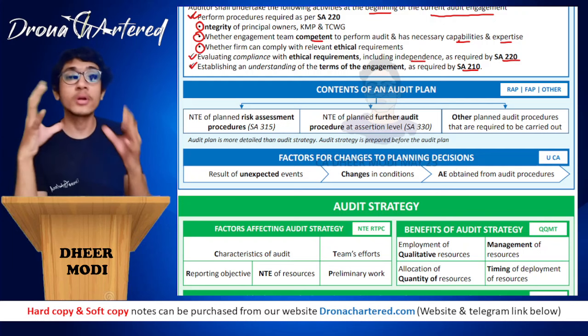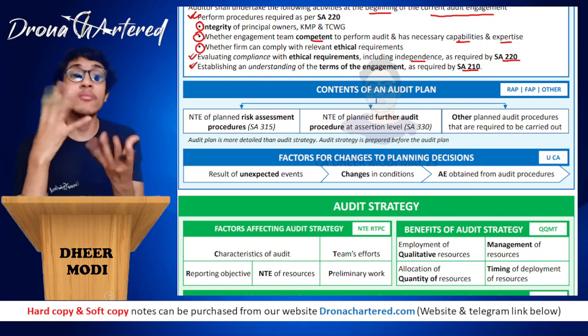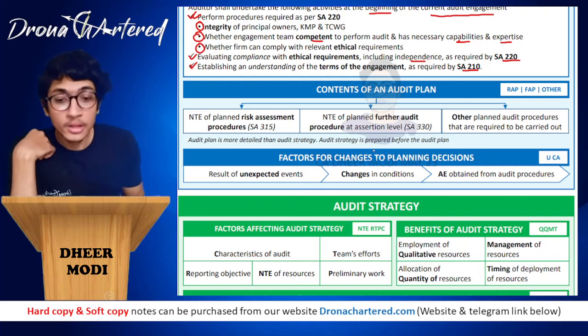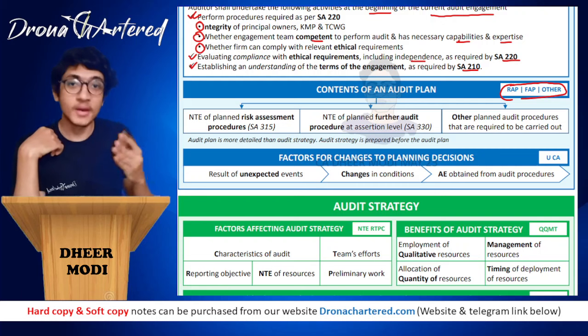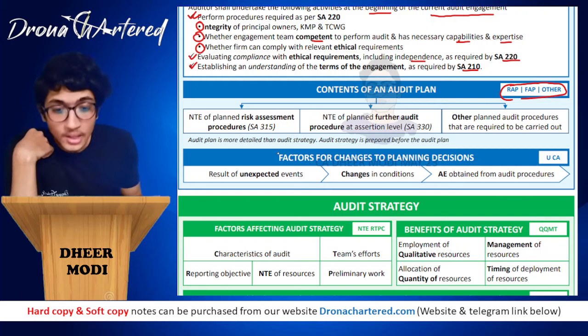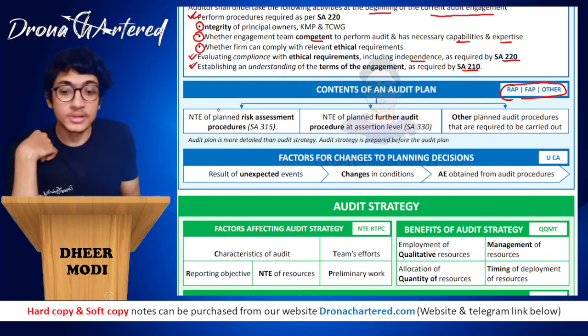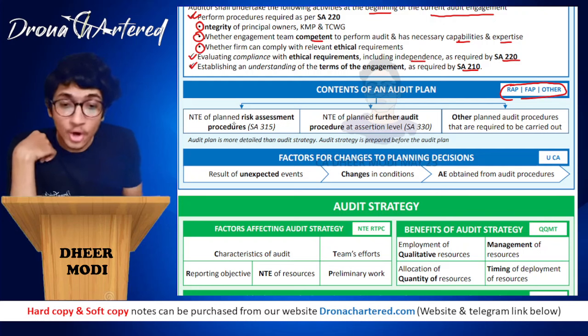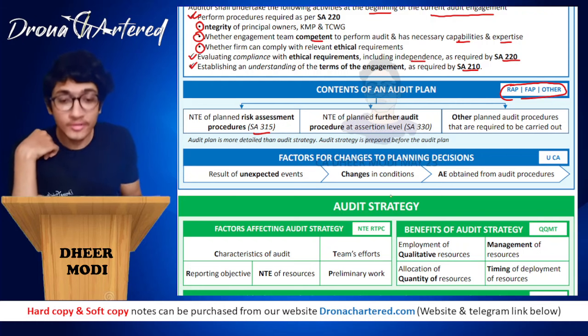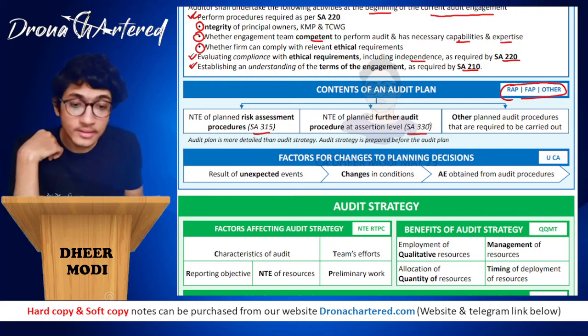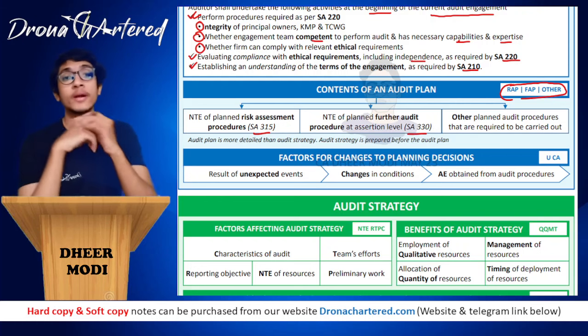Now the next part is contents of an audit plan. When we say audit plan, what constitutes an audit plan? Under the audit plan, the key is RAP, FAP, and other. RAP is your risk assessment procedure, that is the nature, timing, and extent of planned RAP, as per SA 315. Then next is the nature, timing, and extent of planned further audit procedures. This is your FAP, at assertion level, that is your SA 330. And other planned audit procedures that are required to be carried out.